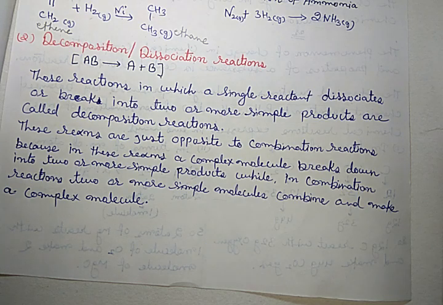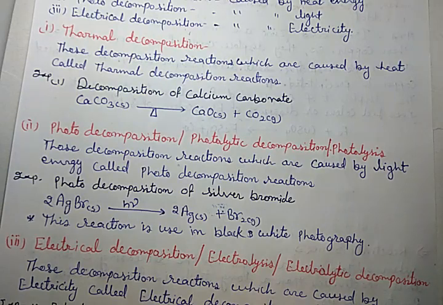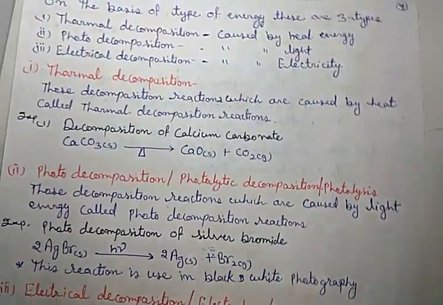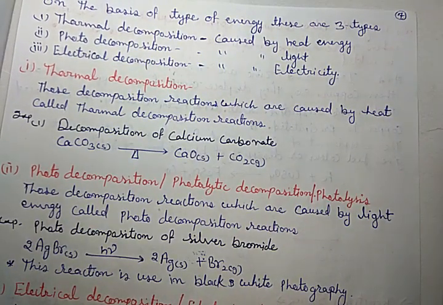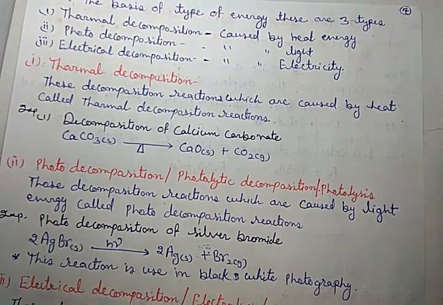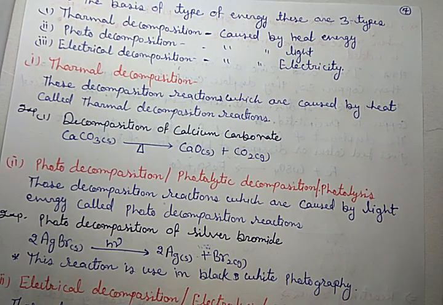Got it? Now, as we know, any reaction, any dissociation, without energy is not possible. That means energy is needed. Which kind of energy is supplied in these reactions? On the basis of that, these reactions are further divided into three types.